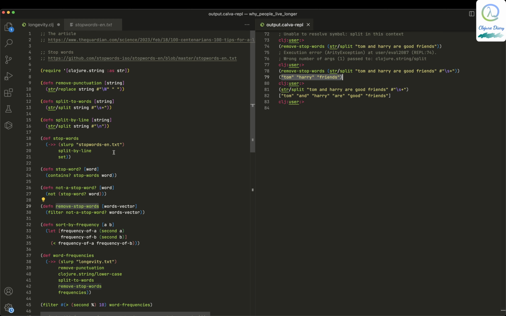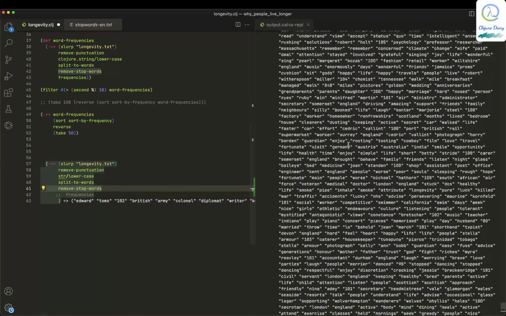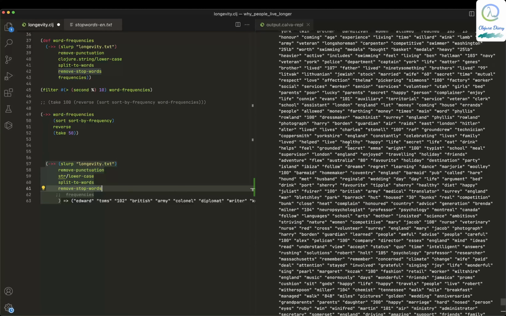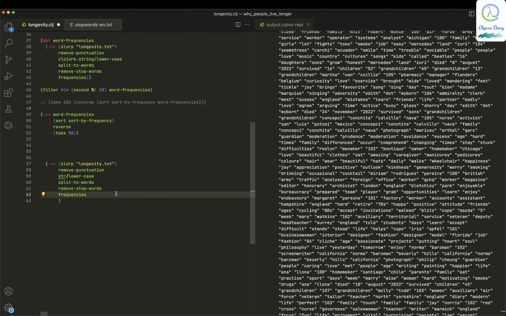Okay, so that's what we're doing over here. We remove stop words over here, and all the stop words are removed. So we just get a vector that contains only non-stop words. Finally, we give it to frequencies, which just counts the words. So now we have got the count of all the words.